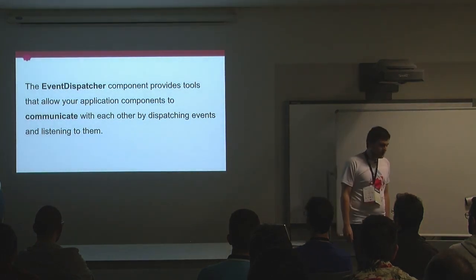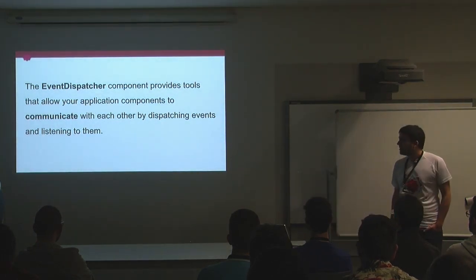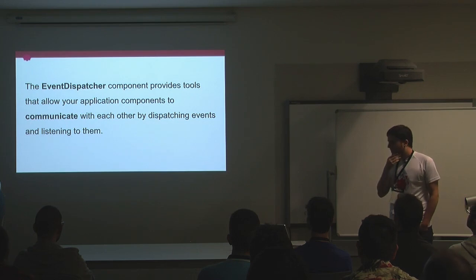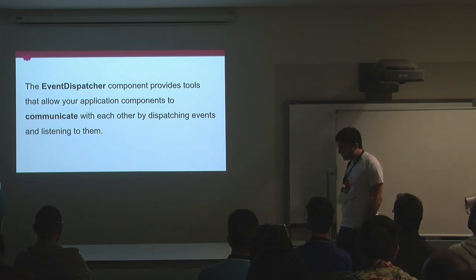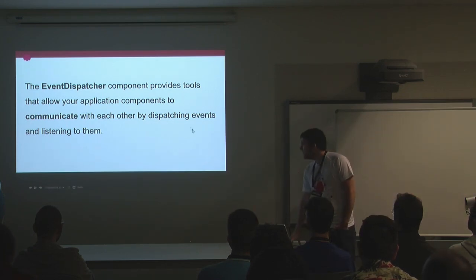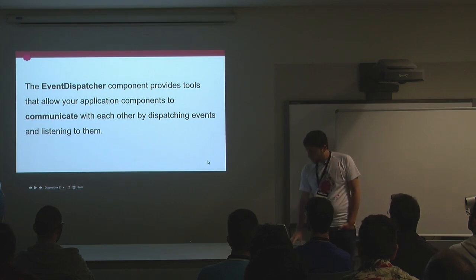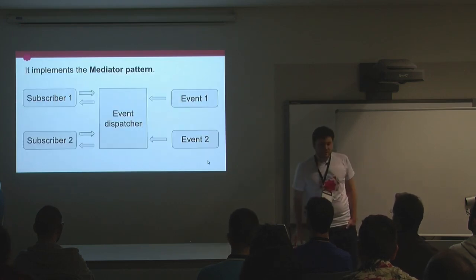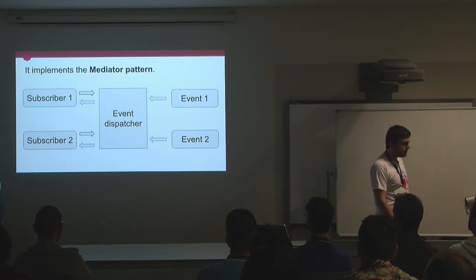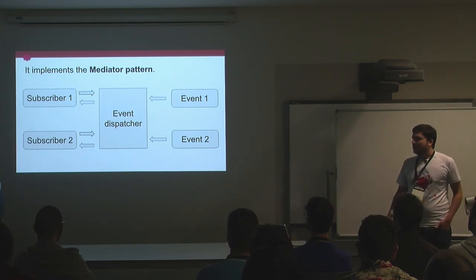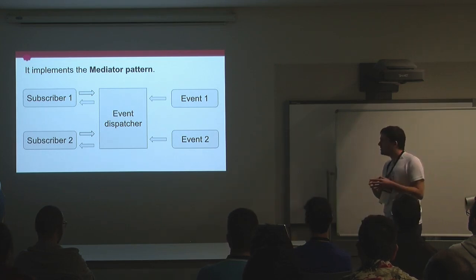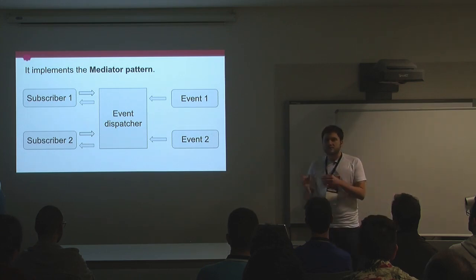So this is the formal definition of the EventDispatcher that you can find on the official site of the component. And notice that the keyword here is communicate, because the EventDispatcher, after all, is a complete implementation of the mediator pattern. So imagine that you have a small application with just a few classes and very few dependencies.